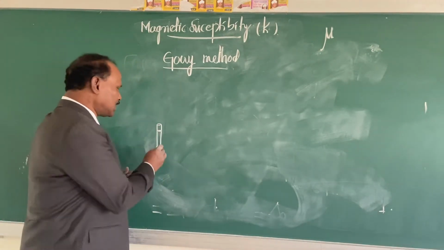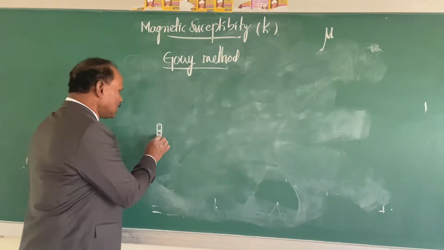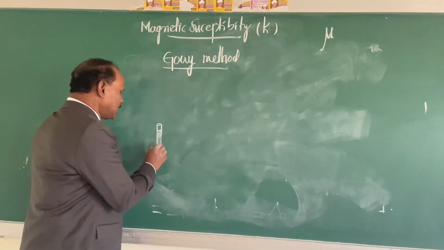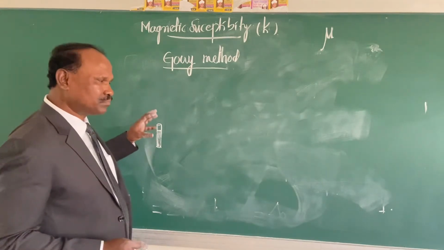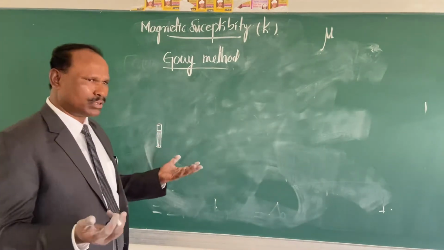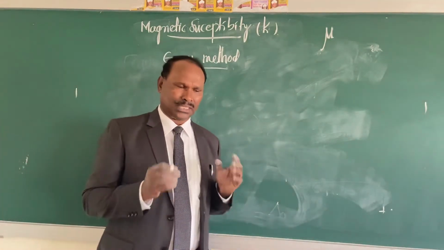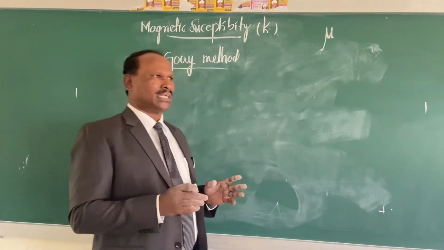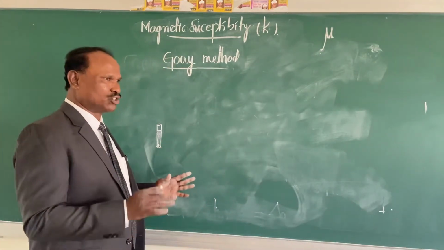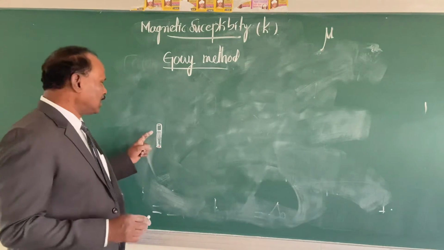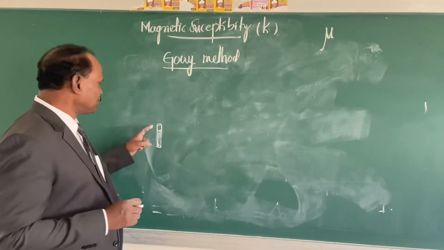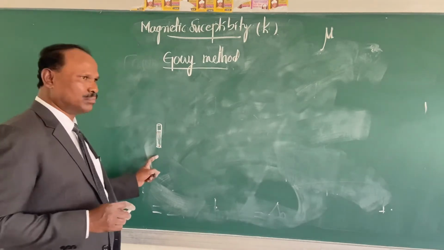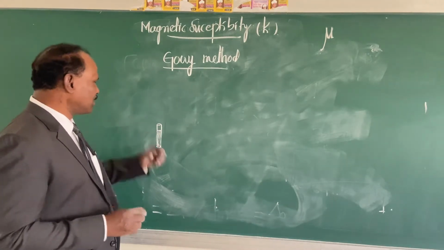That is important. There should not be any air gap. If there is any air gap, the absorption of the magnetic field by this coordination compound may not be uniform. Therefore, see that it is properly filled. There should not be any air gap. So, I have filled the finely powdered coordination compound in this Gouy tube up to the graduation mark.